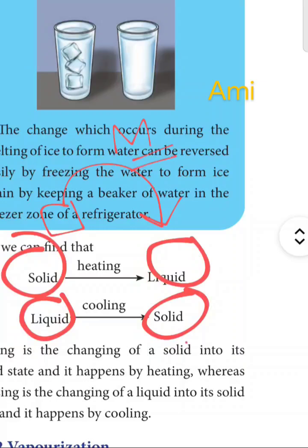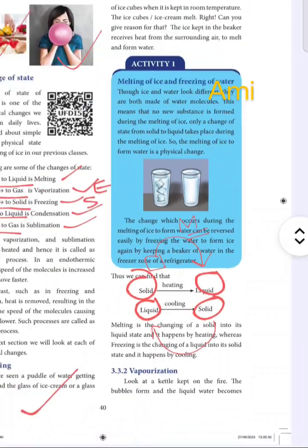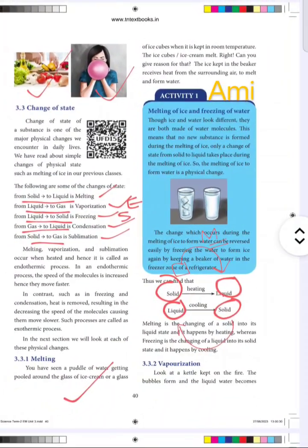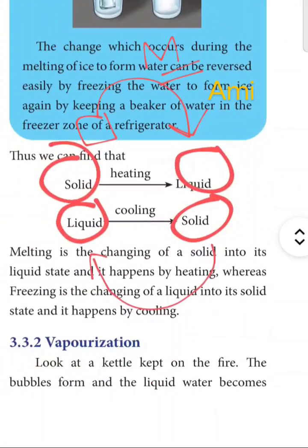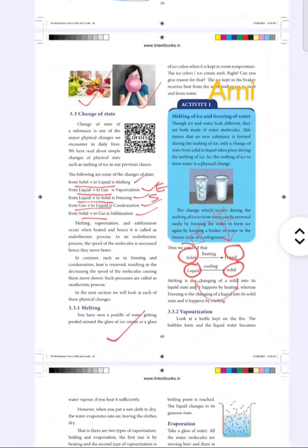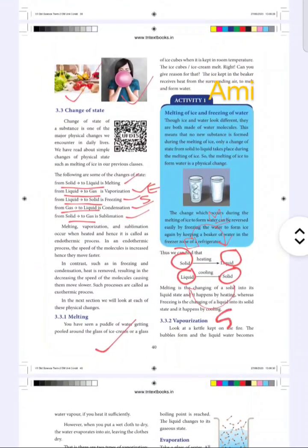When a liquid is converting into solid, that is known as solidification. Here the solid is being converted to liquid.